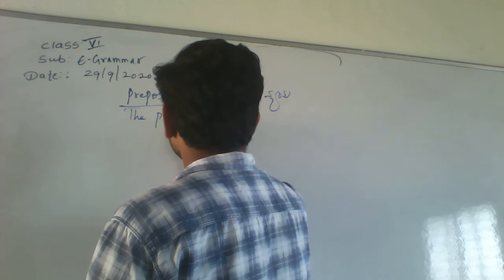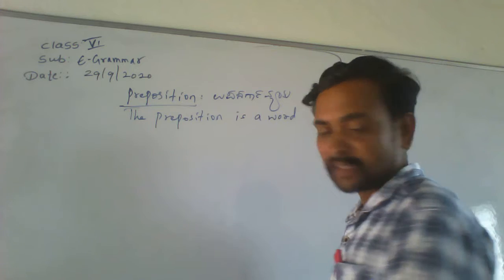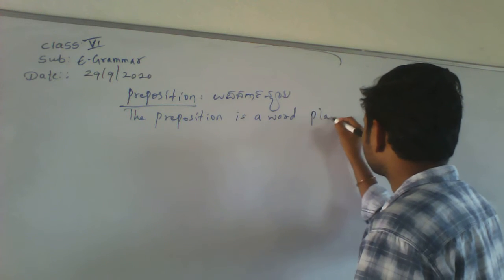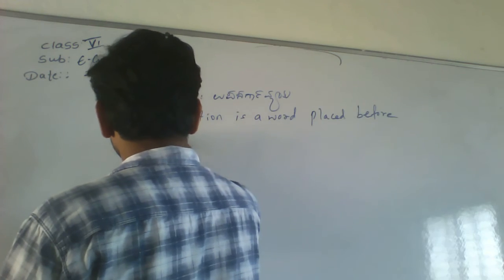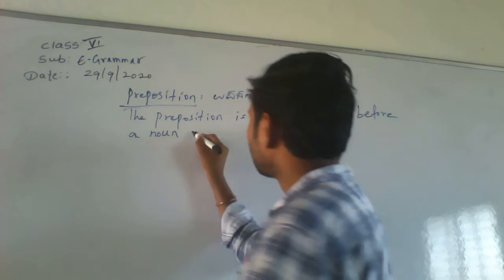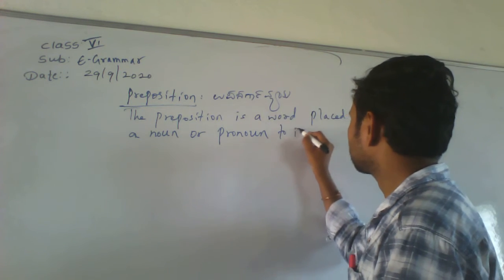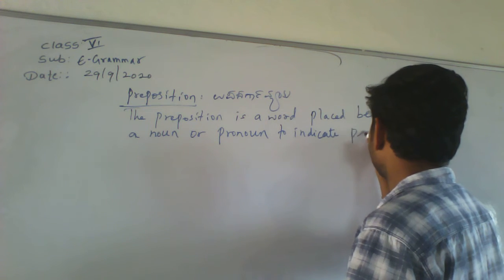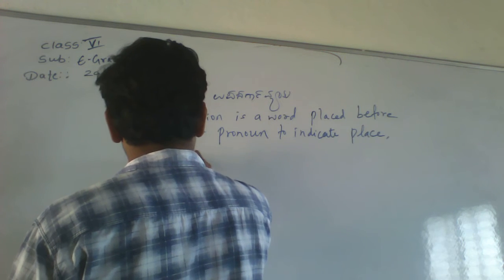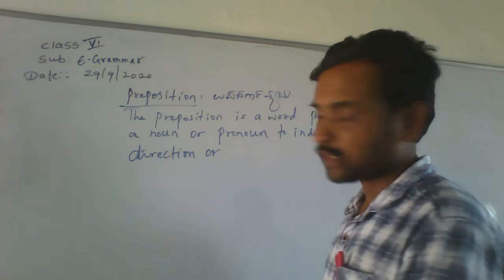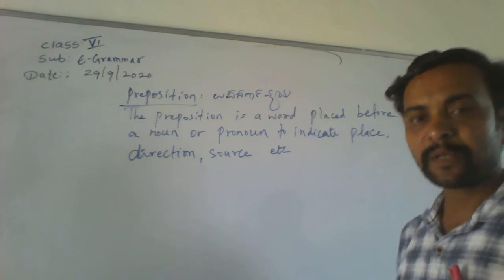The preposition is a word placed before a noun or pronoun to indicate place, direction or source, etc. It is the definition of a preposition.